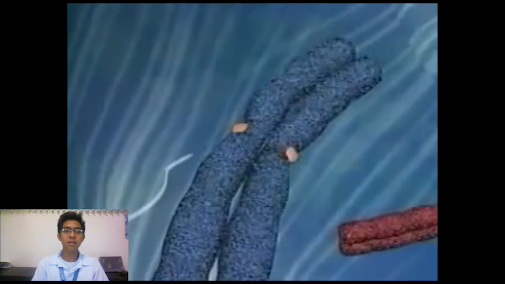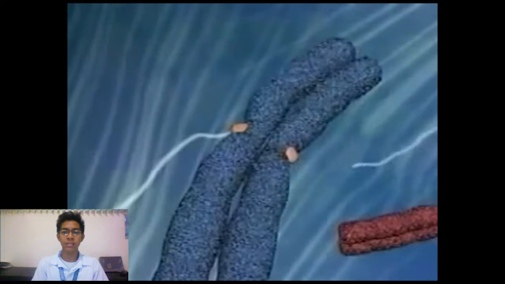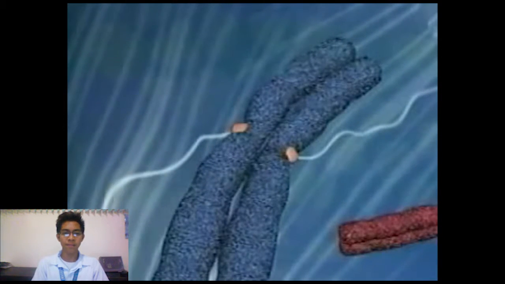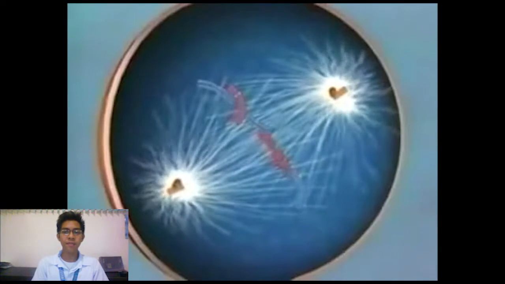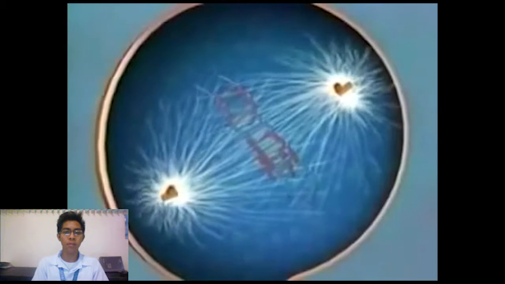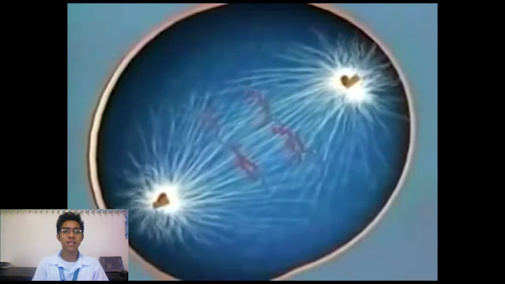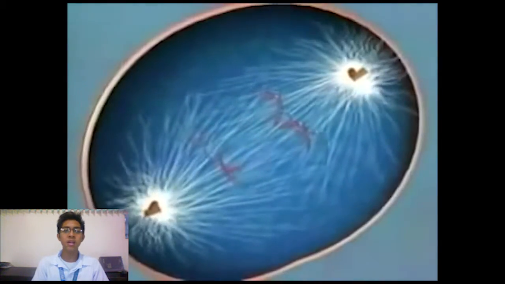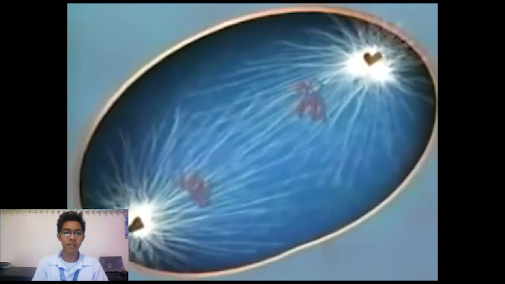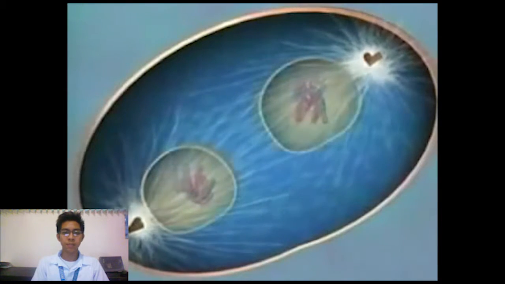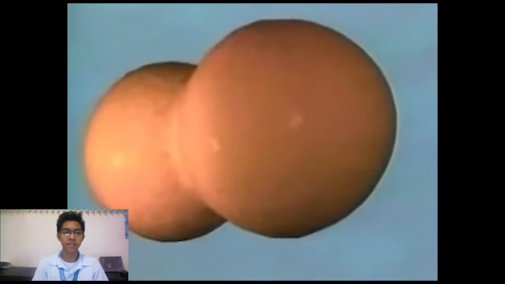Next, the chromosomes are aligned at the equator of the cell, which is the metaphase. Now comes the anaphase. The spindle fibers pull the chromosomes toward the opposite poles. Then the chromosomes unwind and the nuclear membrane reforms, which is known to be the telophase. With mitosis complete, the nuclei and cytoplasm separate. It starts with the formation of a cleavage, resulting in two identical cells.